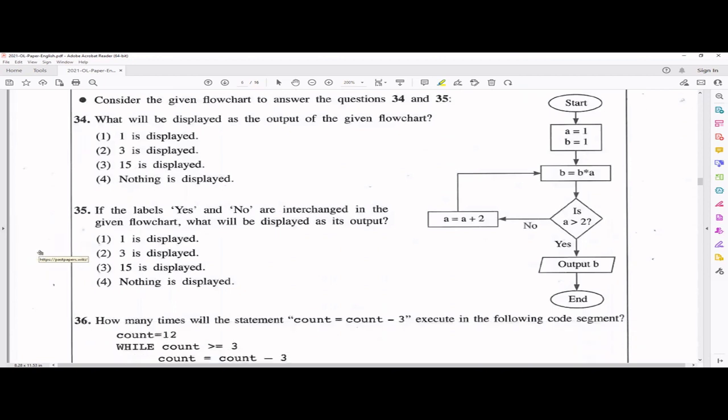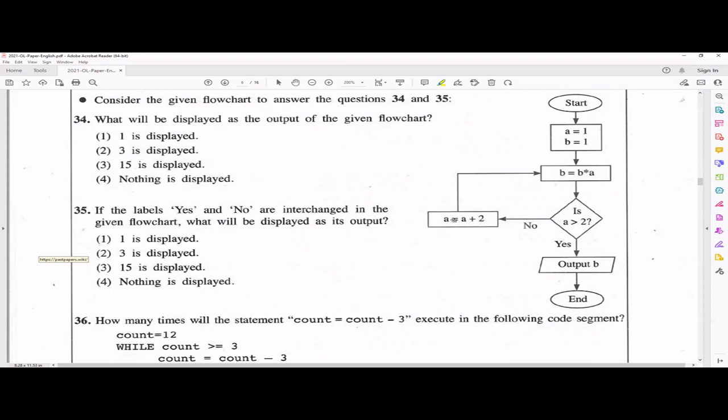Okay, 34. So what will be displayed as output of the given flow chart? Now, this is a flow chart. You have start, you have A and B. So these are like variables. And the initial values are 1, right? Then B value is changed, 1 into 1, it will become 1. Then there's a condition to be checked. It checks whether A is greater than 2. Now A is 1 because A didn't change. So A is not greater than 2.